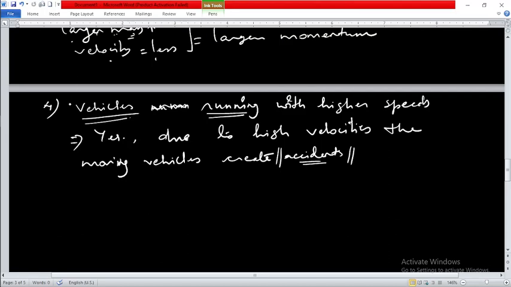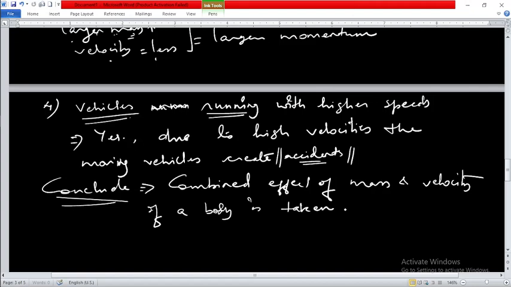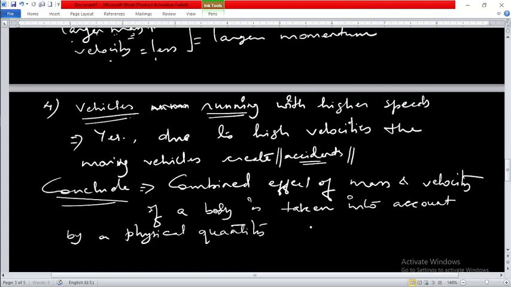Let us conclude. Finally, what we can conclude, that the combined effect of mass and velocity of a body is taken into account by a physical quantity, which is called momentum.